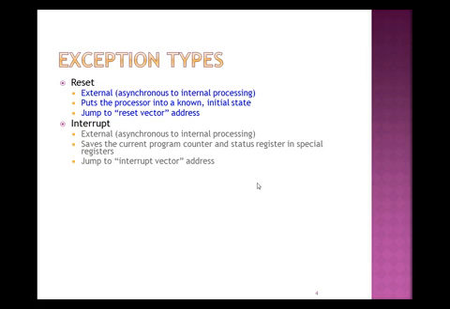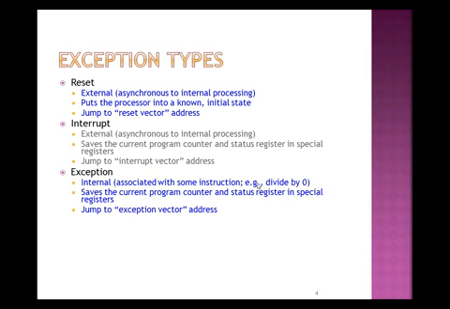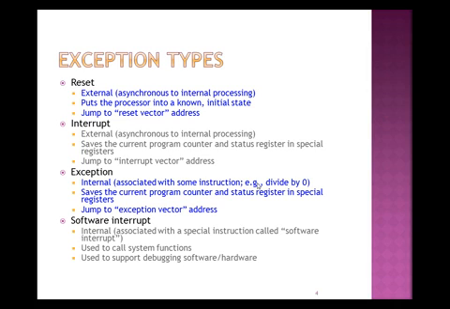Next is exception, which is internal and associated with some instruction, for example dividing by zero. This saves the current program counter and status register in special registers and then jumps to the exception vector address.